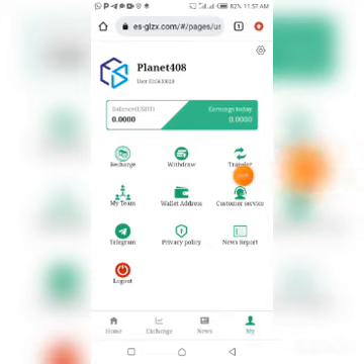To join their Telegram group, you tap on this place to join their Telegram group.